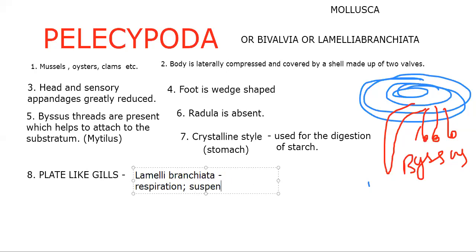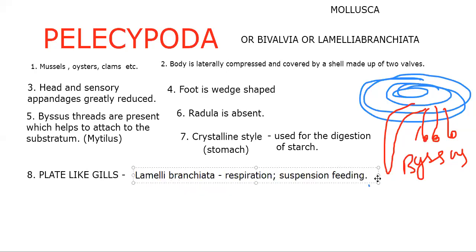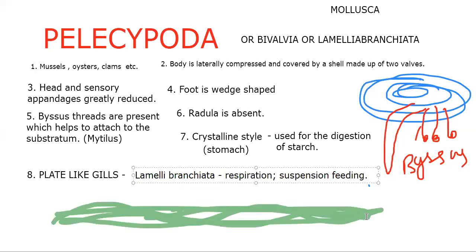They use the gills for respiration, and also for the suspension feeding mode of nutrition. Suspension feeders. A new word, suspension feeding? Actually not new. From the beginning, in the canal system, we collect food material from the flow of water, isn't it? So if anything is caught from the flow, we can call it suspension feeding. If water is going through the body and we capture the food from there, we can call it suspension feeding or filter feeding, as we saw in the canal system.